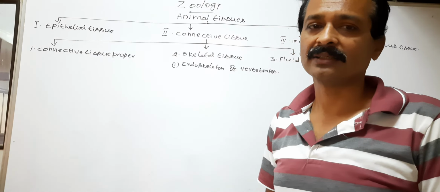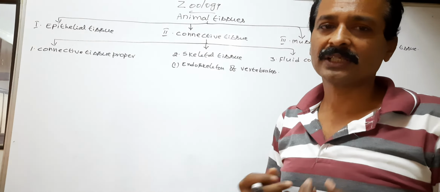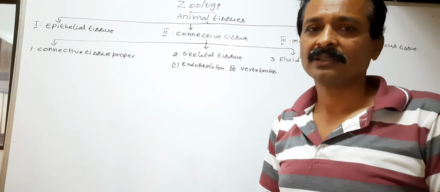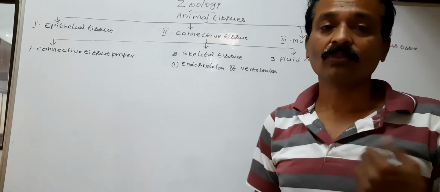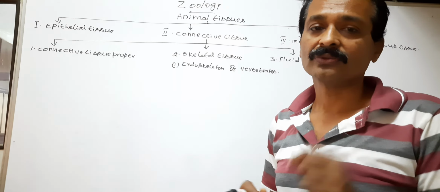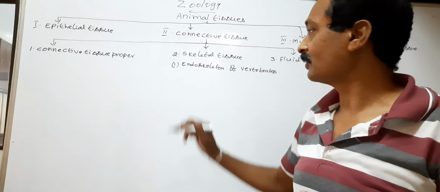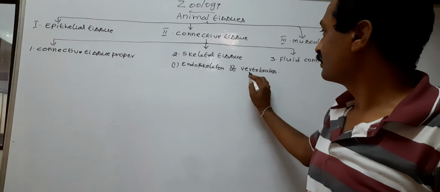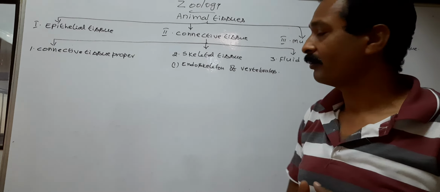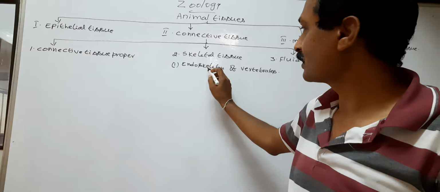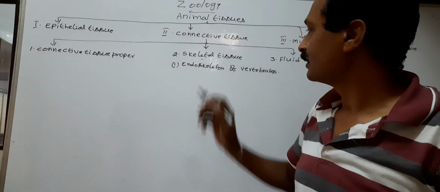Endo means inside. So human beings possess an endoskeleton. It is formed mainly by bones and a few cartilages. So vertebrates generally possess an endoskeleton, and the endoskeleton is formed by skeletal tissue.